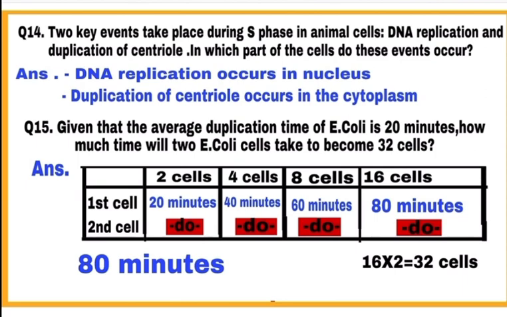Question 15. Given that the average duplication time of E. coli is 20 minutes, how much time do 2 E. coli cells take to become 32 cells? See the table and calculate the answer as per the table. One E. coli cell will form 16 cells in 80 minutes and the second E. coli cell will also form 16 cells in 80 minutes. So, total 32 cells are formed in 80 minutes by 2 E. coli cells. So, answer is 80 minutes.